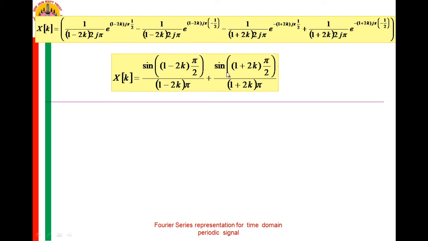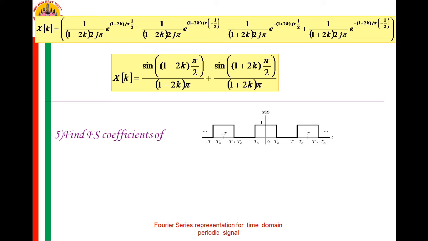Similarly for the second term it is sine of 1 plus 2k pi by 2 over 1 plus 2k pi. This is x of k, for k not equal to 0, and we have seen that for k equal to 0, x of 0 is equal to 1.